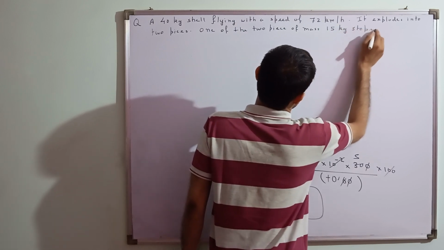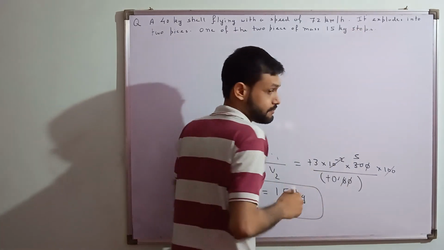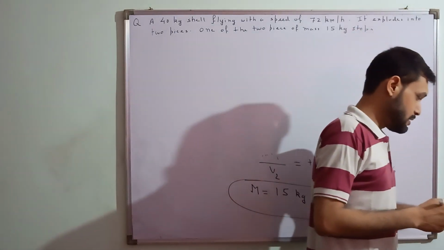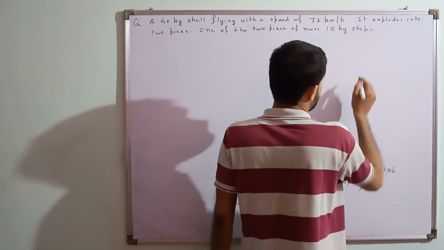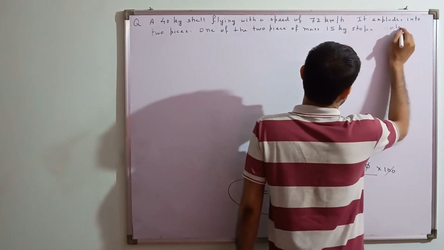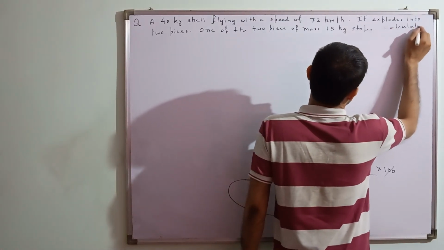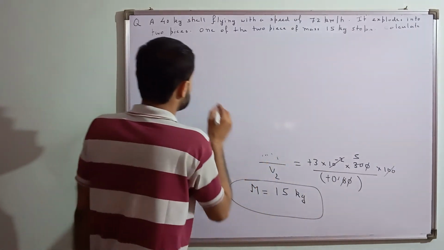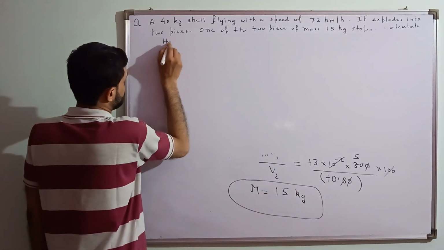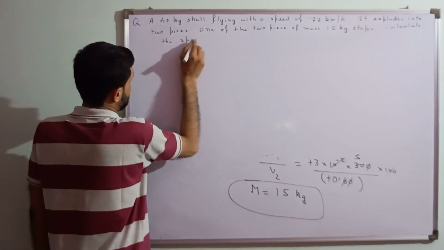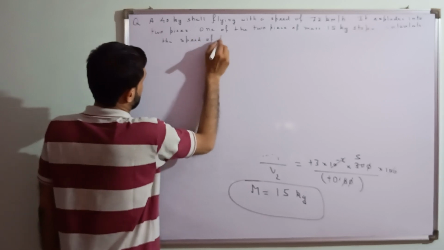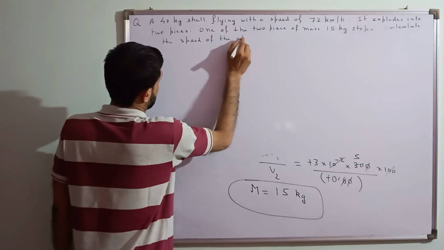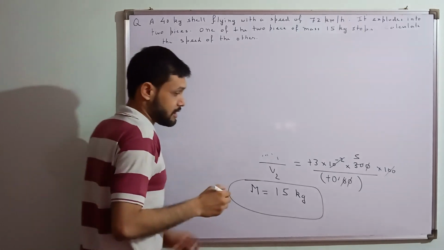So this mass of 15 kg stops actually. So what they are saying, calculate the speed of the other. So this is what they are asking.